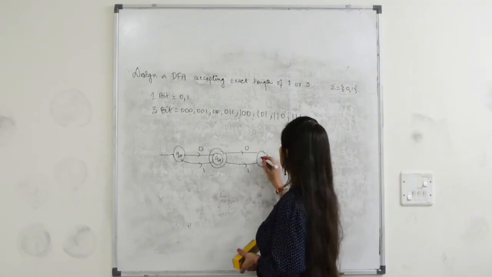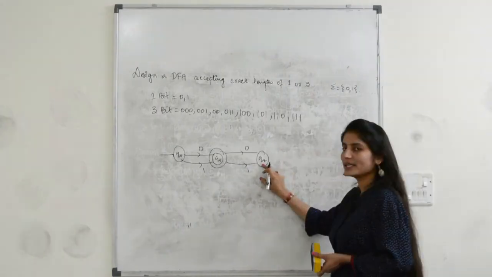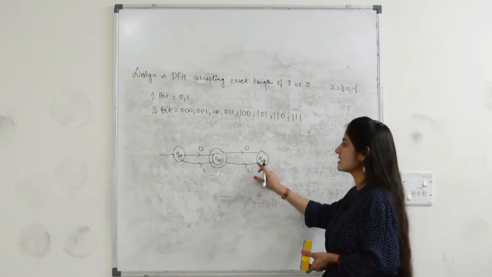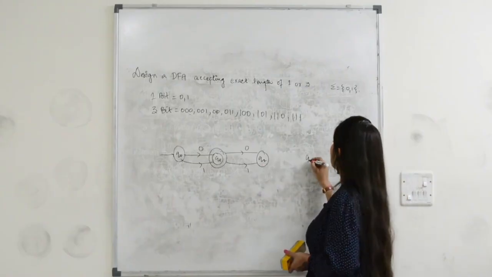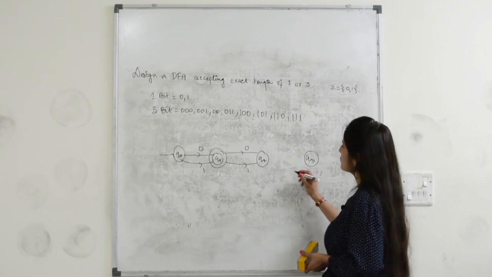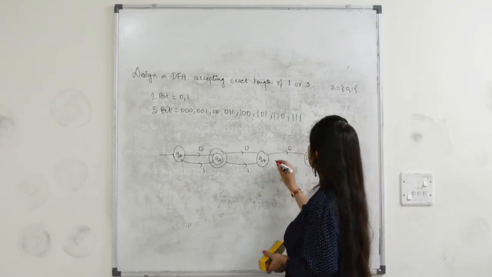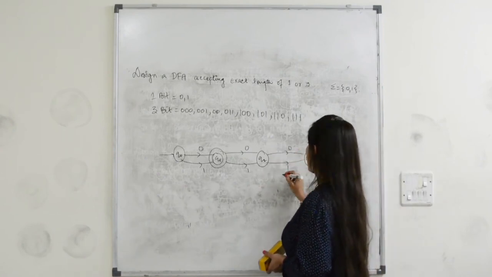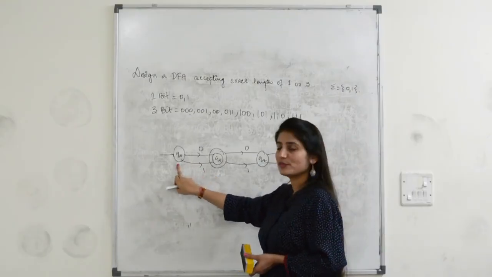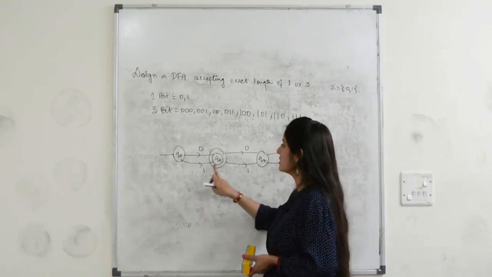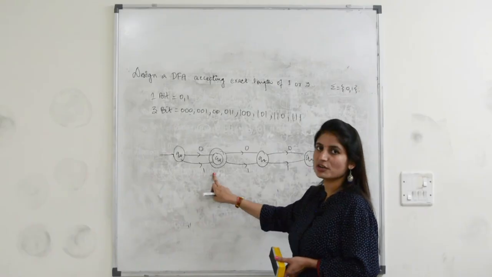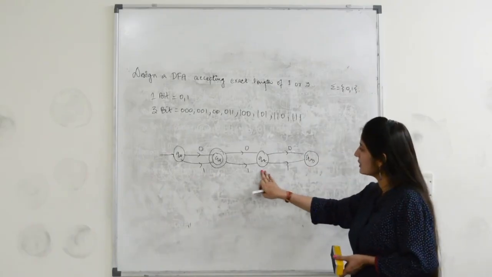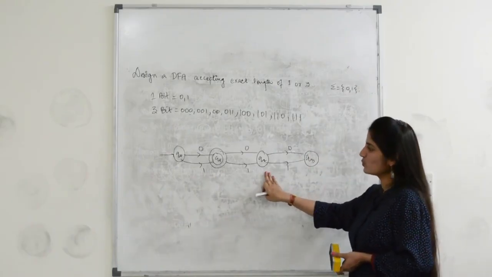transition to this state and you reach q2, and if you don't make it the final state, the strings will not be accepted, then we will introduce a third state, that is q3. Again on this state you are going to introduce 0 and 1. So for this state we have made the transition for 0 and 1. Similarly for q1 we have made the transition for 0 and 1, and for the third state also we have made the transition for 0 and 1.